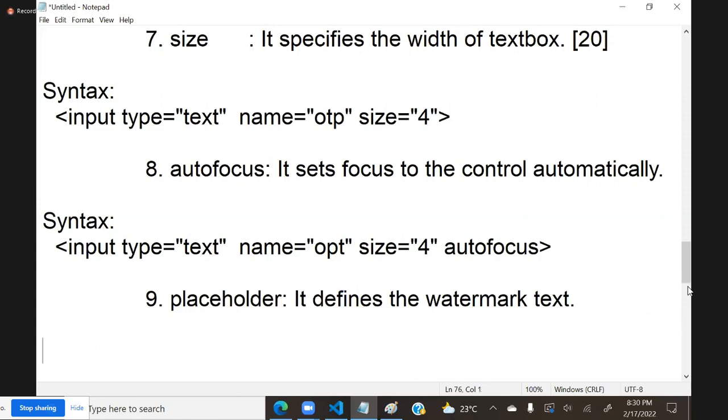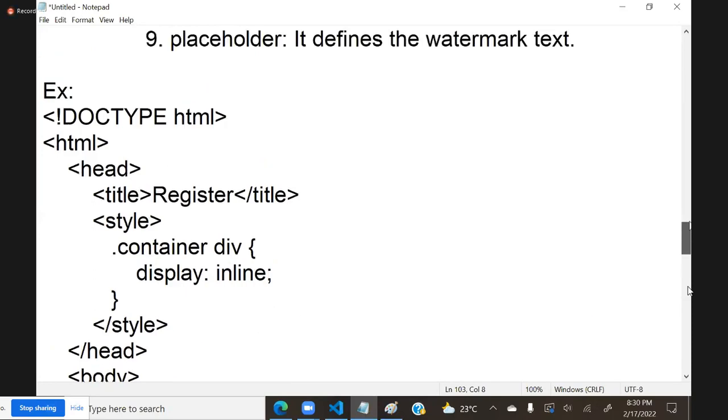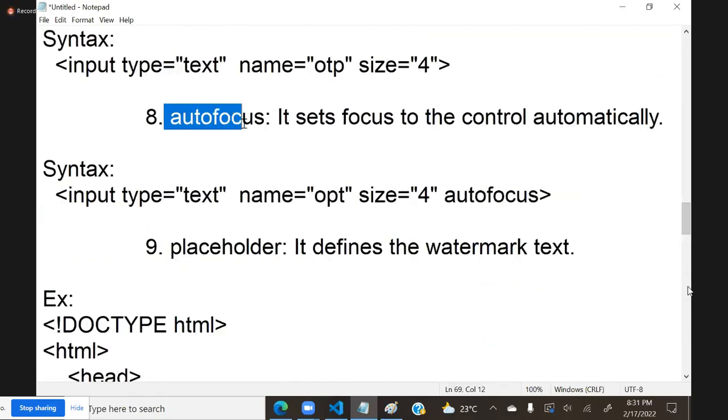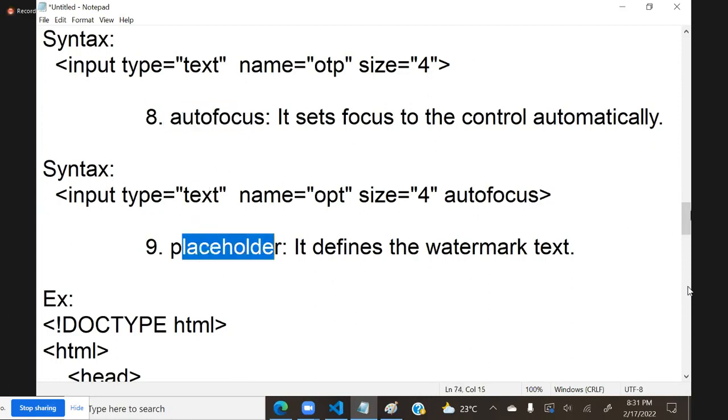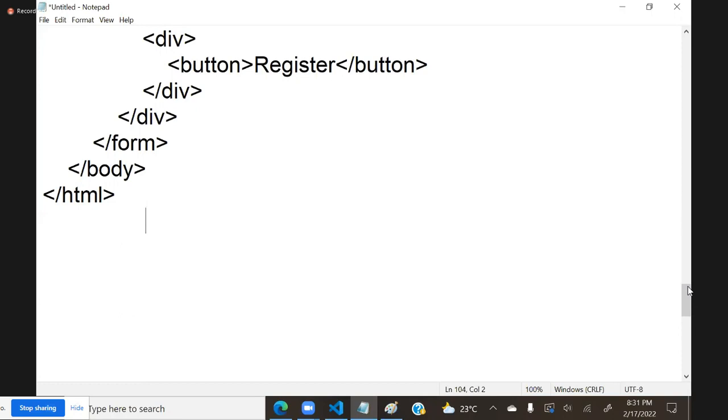I will paste this example, that is placeholder. So in the attributes we have autofocus, another one we have placeholder. So many attributes are there. Next important attribute is min length.